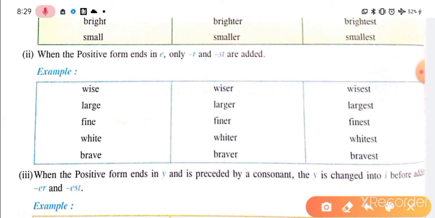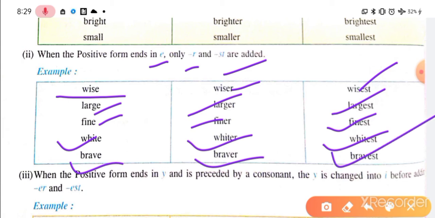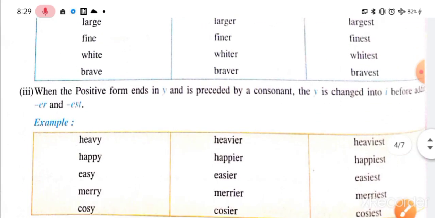Number 2: when the positive form ends in E, only R or ST are added, like we can see here. This is wise, wiser, wisest; large, larger, largest; fine, finer, finest; white, whiter, whitest; and brave, braver, bravest. These we have to learn, guys. These are very important words, and many more words will be there. Okay, I'll be giving you those in the homework.